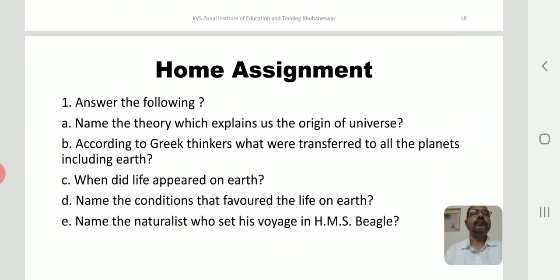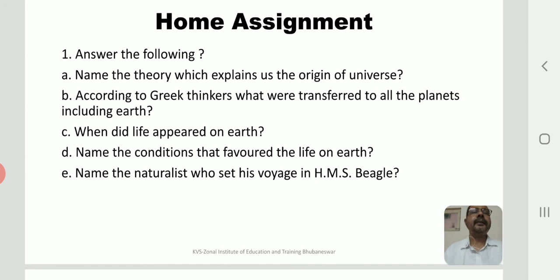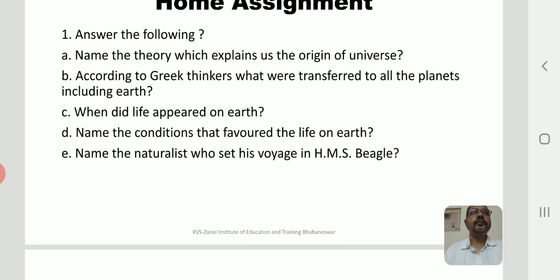We have also some questions for your home assignment. Please write these questions in your homework notebook and submit to your teacher. Name the theory which explains the origin of the universe. You know, Big Bang. According to Greek thinkers, what were transferred? You know about this: small spores or panspermia units, life units.